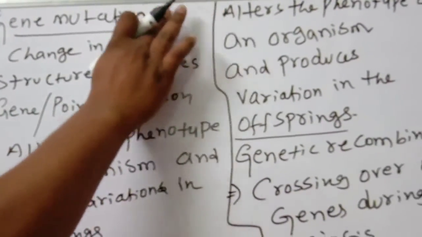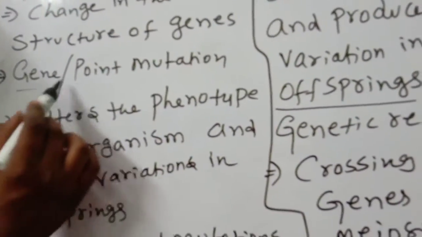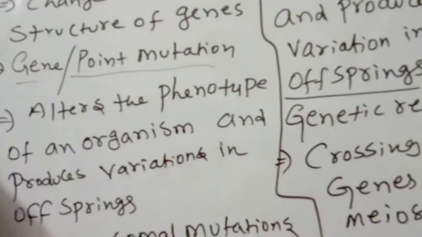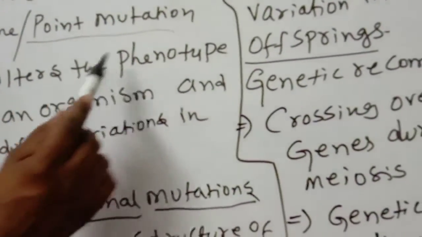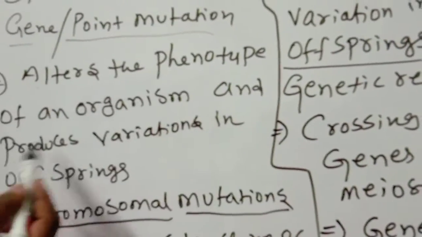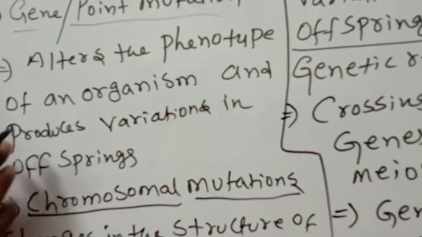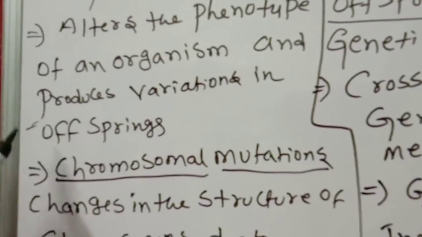A single change in the structure of genes is called gene or point mutation. Because of that change, for example sickle cell anemia, it alters the phenotype of an organism and produces variations in offsprings. That is called gene mutations. Variations means new characters, new changes will be produced in the offsprings.